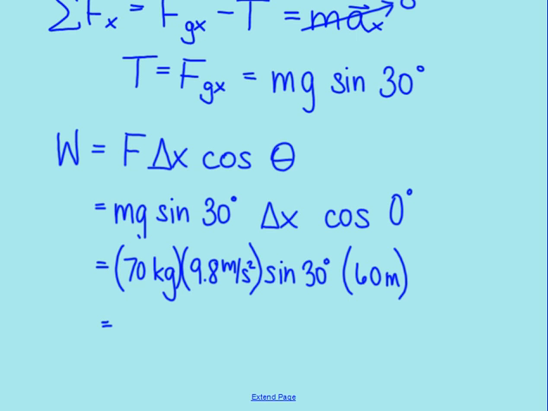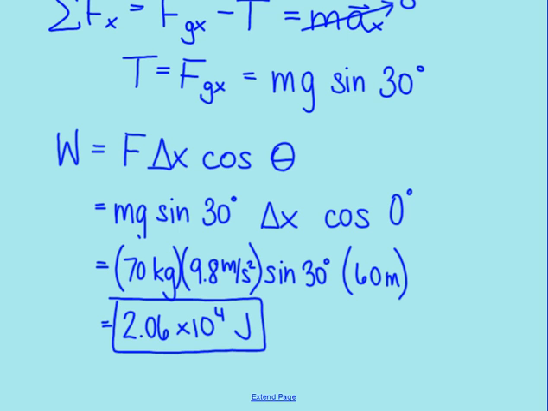Plugging all of this into my calculator gives me a work of 2.06 times 10 to the 4th joules. That's how much work is done by that force of tension. That's the answer to part A.